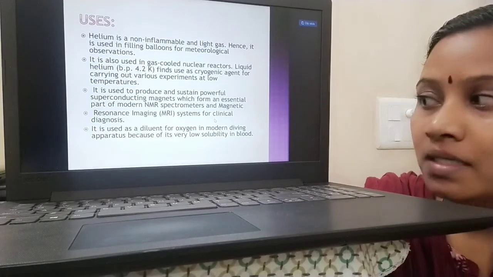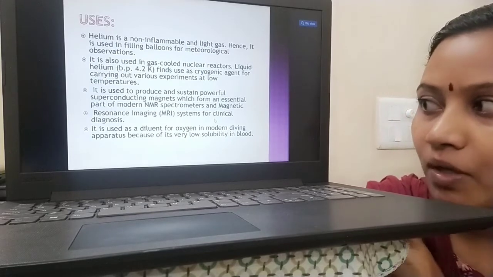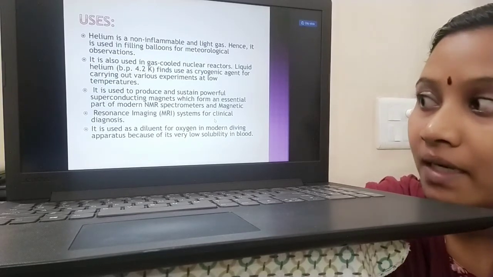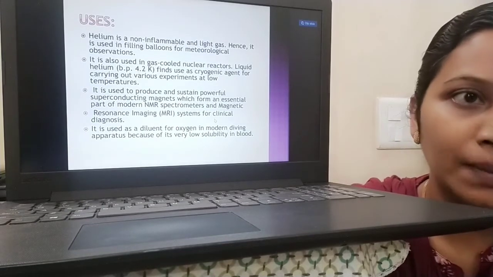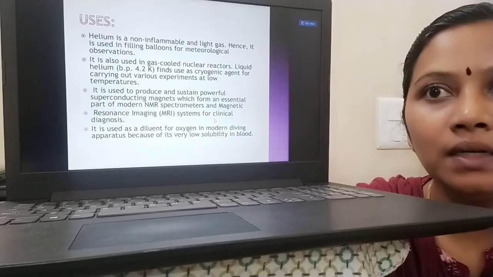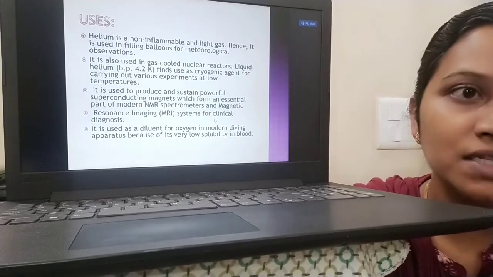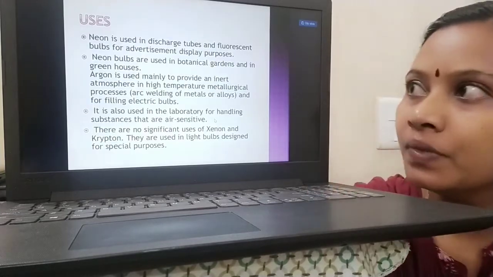The last point, helium has very low solubility in the blood. Because of its very low solubility in the blood, it is used as a diluent for oxygen in modern diving apparatus. So because of this ability, its solubility rate in blood is very low, so in modern diving apparatus it is used as a diluent.